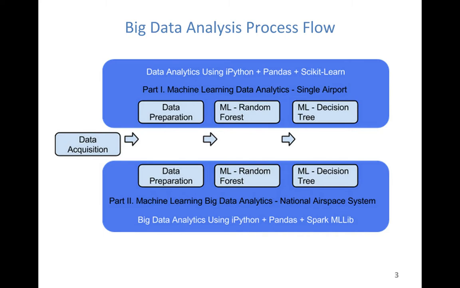And we'll do data preparation, machine learning random forest, and machine learning decision trees. And this is done using IPython, Pandas, and also Spark MLlib, which is the machine learning library. And then it's all based on the Hadoop infrastructure.